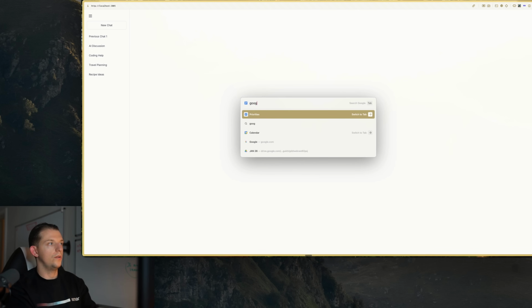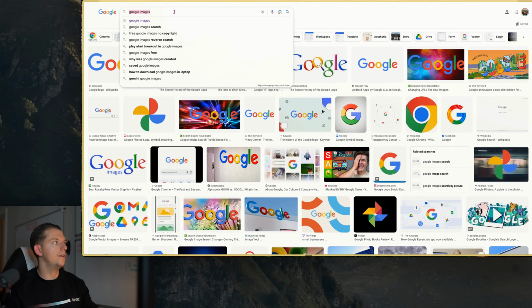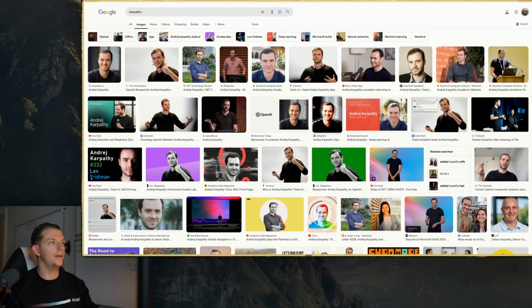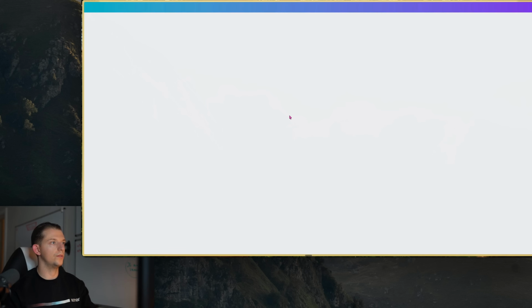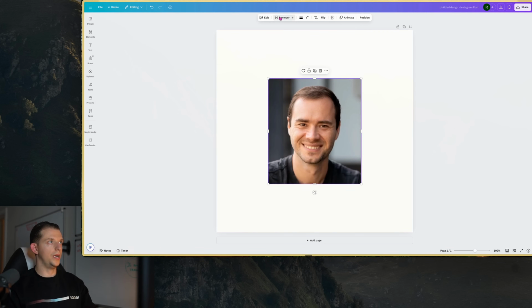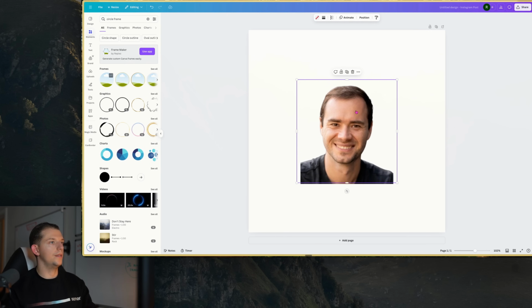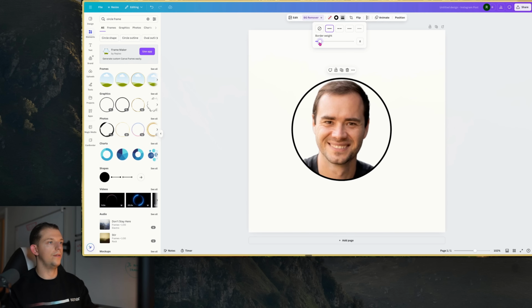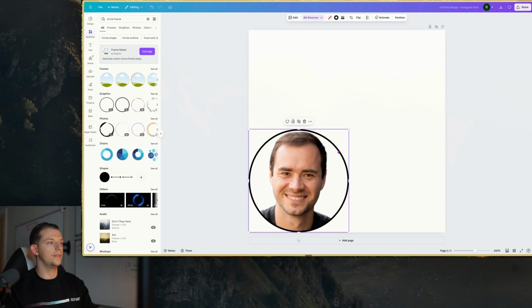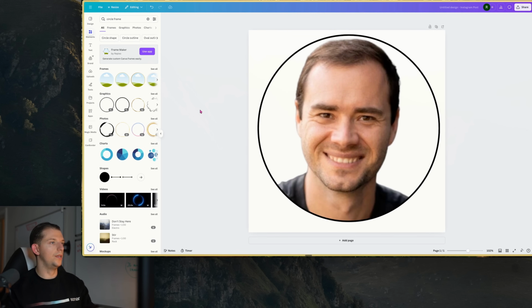And while this is loading, let's go to Google Images. In honor of Karpathy, let's go ahead and screenshot this. We're going to go to Canva, new square post. I'm going to paste this in. Background remover, circle frame. Let's go like this. We'll drag this onto here, a little border around it, just like that. And this is going to be the new icon. Let's download this PNG file.